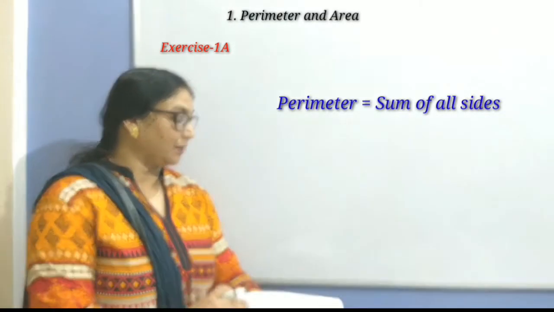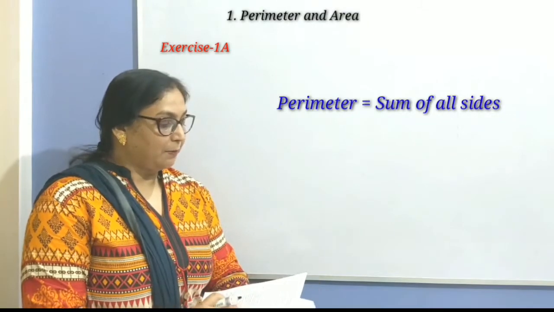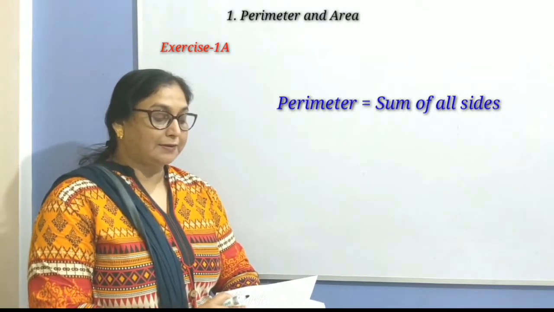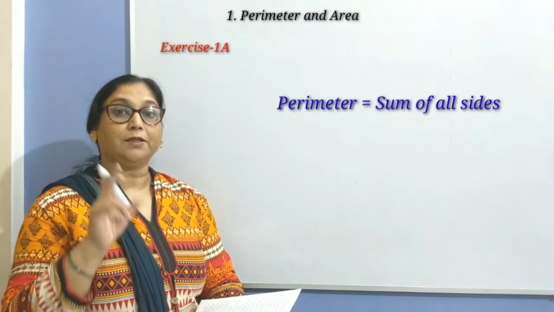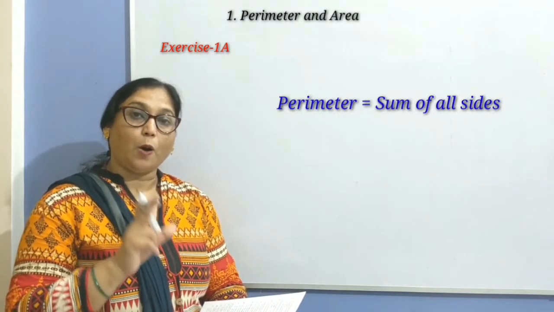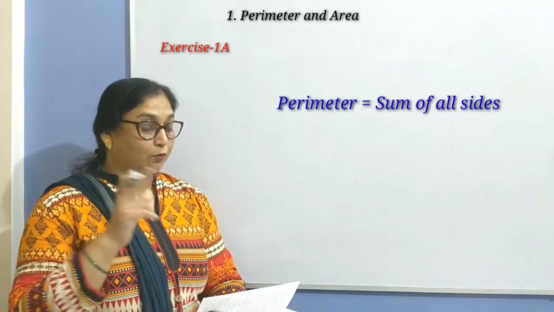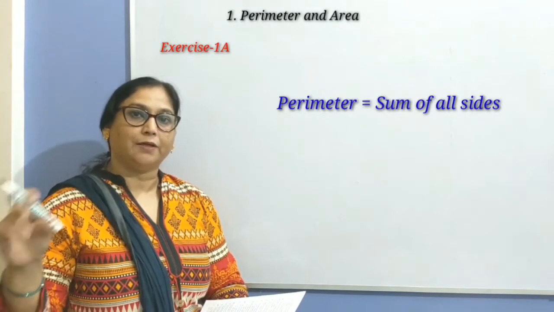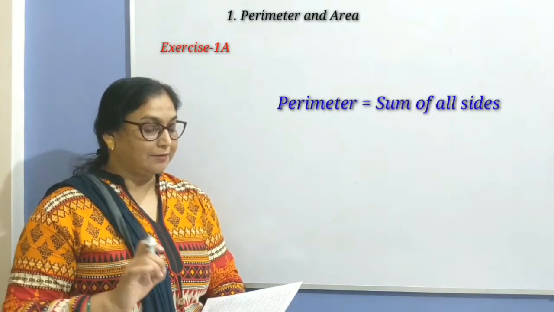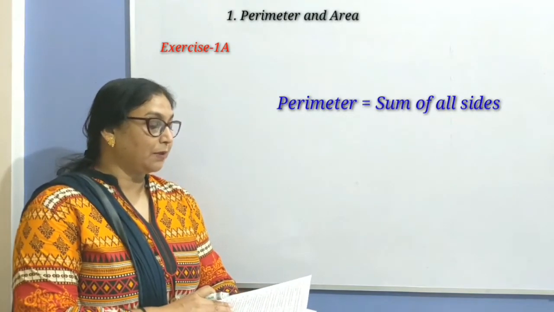Question number 2, third part. Find the perimeter of an equilateral triangle with side of 15 cm. According to the definition, in an equilateral triangle, all the three sides are equal. So what is the perimeter of this equilateral triangle? 3 into 15. That is 45 cm. Now let's move on. Question number 3A.